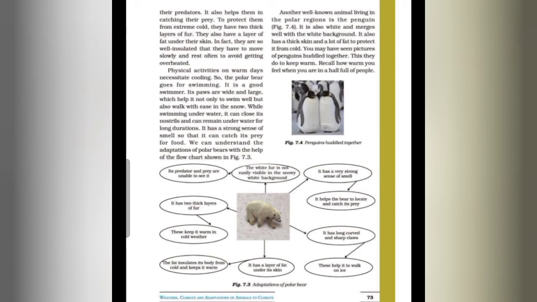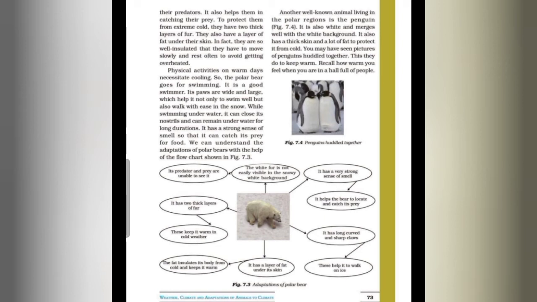The white fur is not easily visible in the snowy white background. It has a very strong sense of smell. It helps the bear to locate and catch the prey. It has long, curved and sharp claws. These help it to walk on ice.